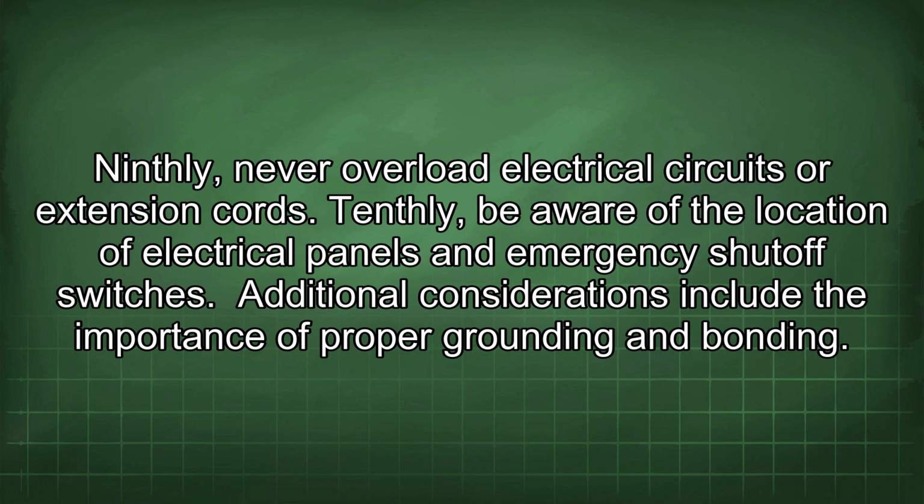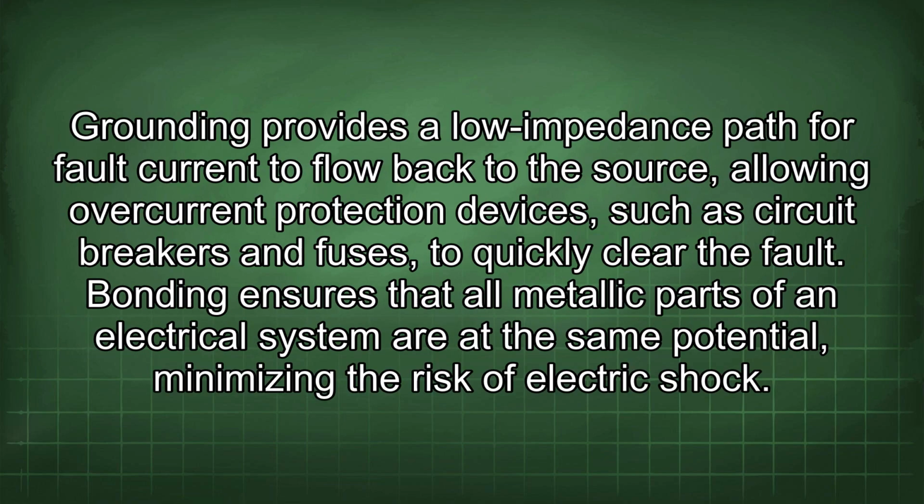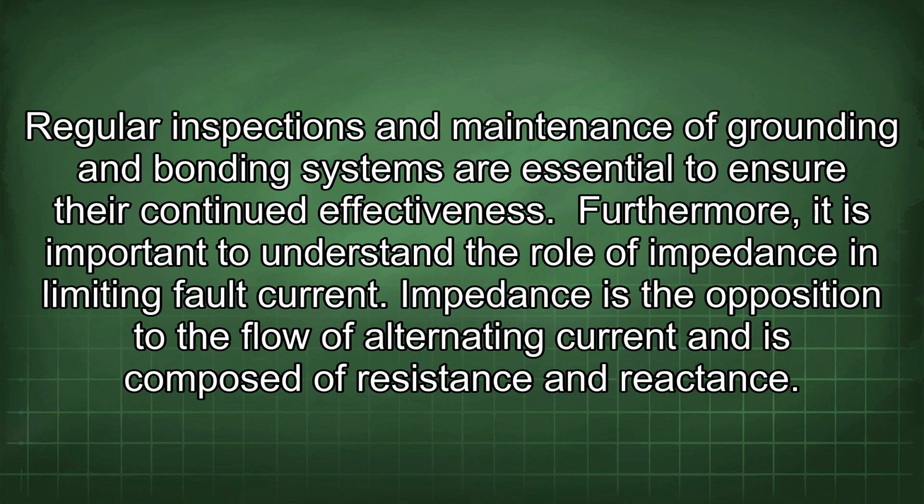Additional considerations include the importance of proper grounding and bonding. Grounding provides a low impedance path for fault current to flow back to the source, allowing overcurrent protection devices, such as circuit breakers and fuses, to quickly clear the fault. Bonding ensures that all metallic parts of an electrical system are at the same potential, minimizing the risk of electric shock. Regular inspections and maintenance of grounding and bonding systems are essential to ensure their continued effectiveness.